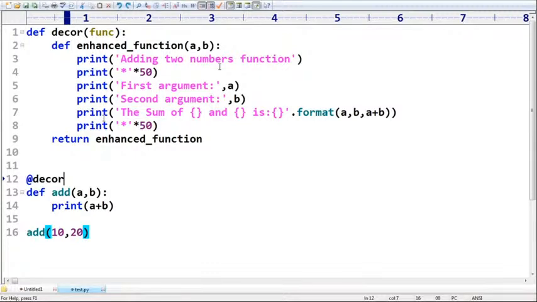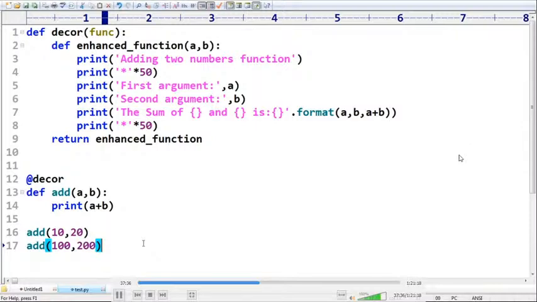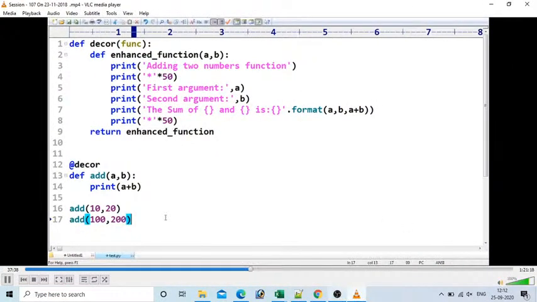Now here, just take a bit of special care. There is one small doubt most of the people are going to ask. Sir, if you are calling add of 100, 200 every time, will the decorator be executed or not? Yes, the decorator will be executed every time.